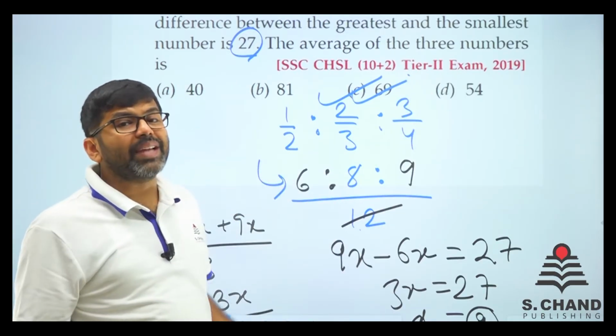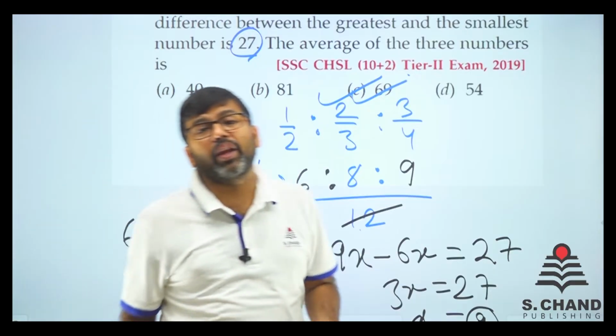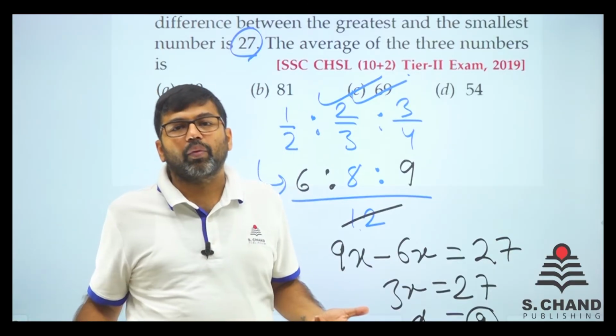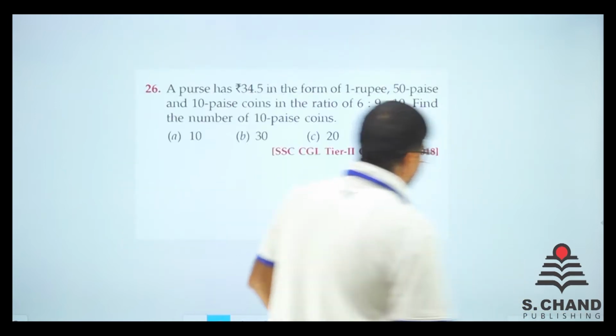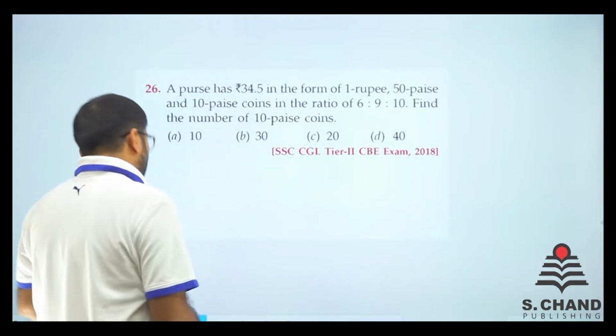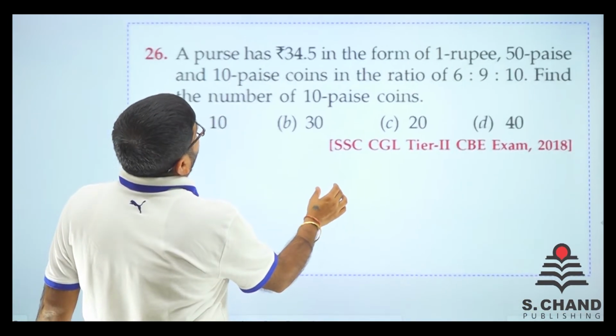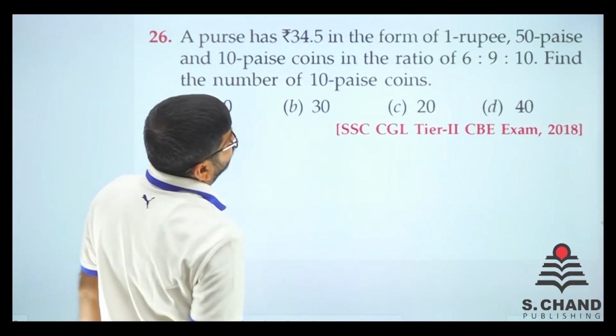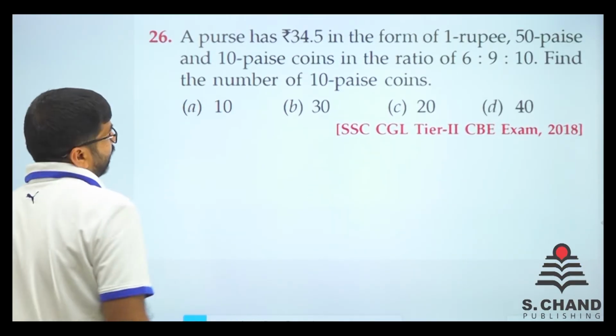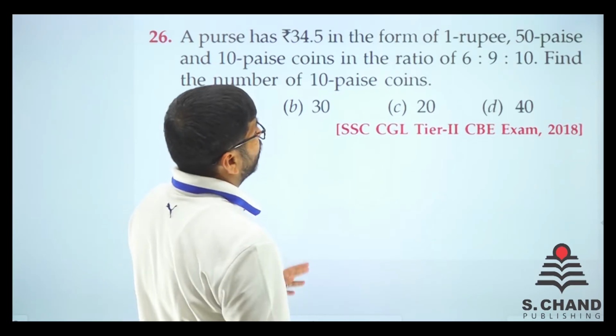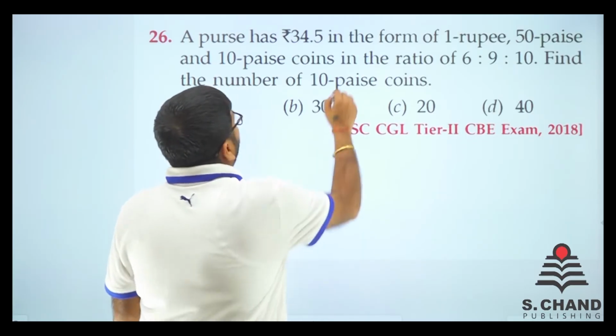So in this way you need to do. You need to understand the question first. Without understanding the question, you obviously can't do anything, right? Let's move on to the next question. Here we go. Question number 26. A purse has 34.5 rupees in the form of 1 rupee, 50 paisa and 10 paisa coins in a ratio of 6 is to 9 is to 10. Find the number of 10 paisa coins, right?